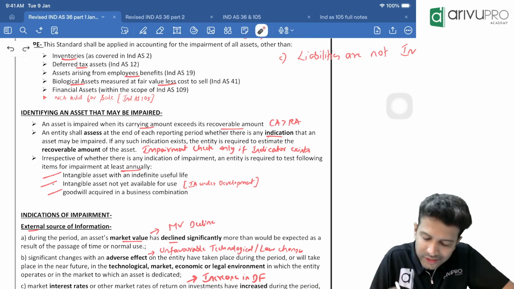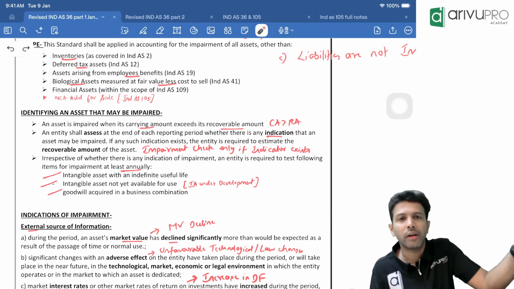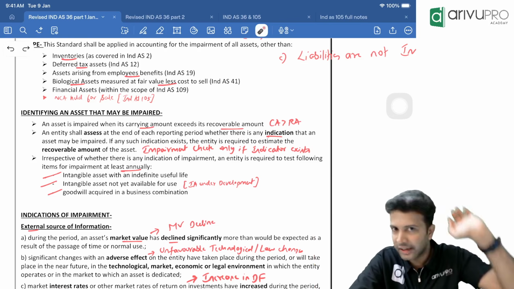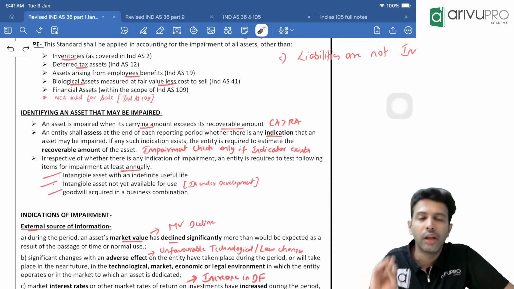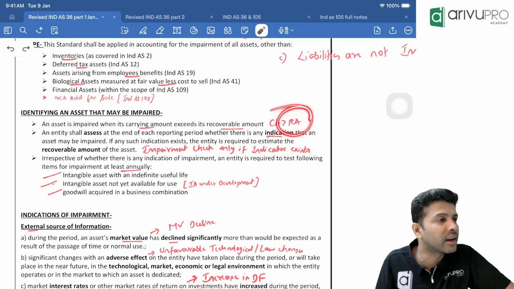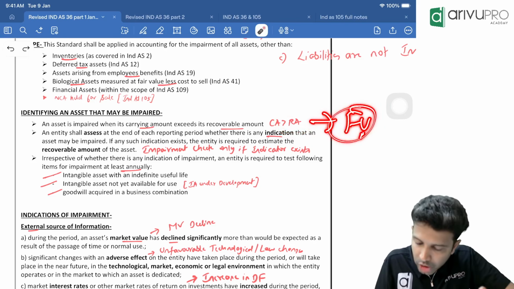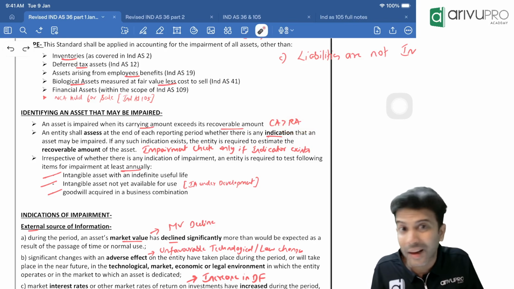So recoverable amount is nothing but your market value or value in use of the asset, whichever is higher. I think we studied that in Ind AS 38. More about that we'll discuss now, but since recoverable amount considers fair value or market value, one of the components to find recoverable amount is fair value or market value.